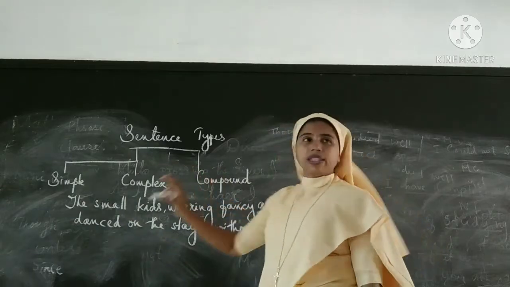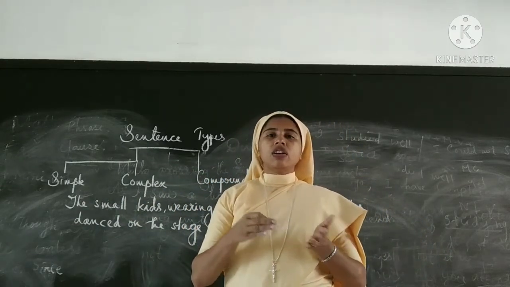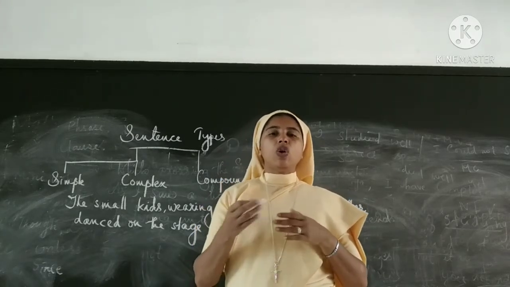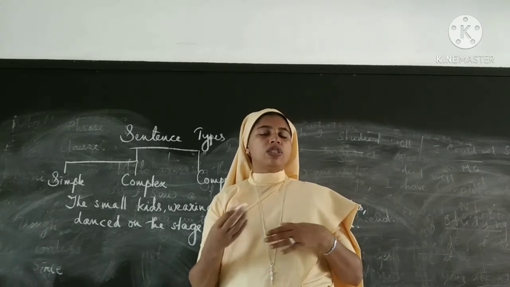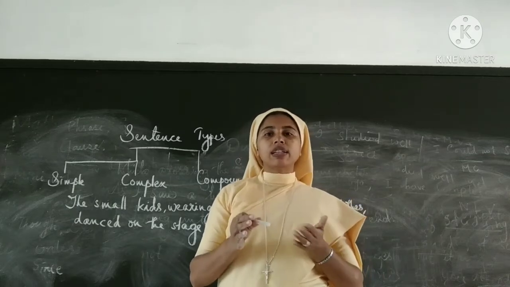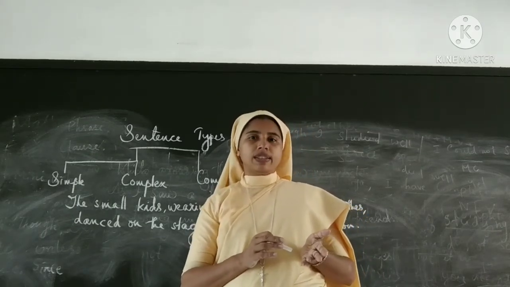Okay. Compound sentence is a type of sentence which has two or more main clauses or independent clauses. Two or more independent clauses. If a sentence consists of two or more main clauses, that is called compound sentence.